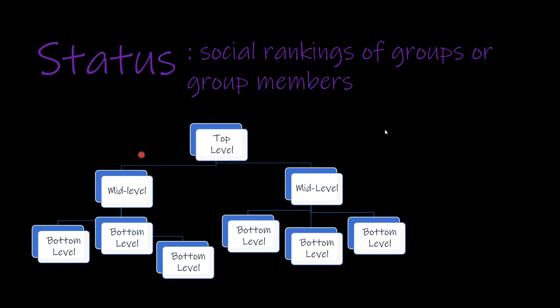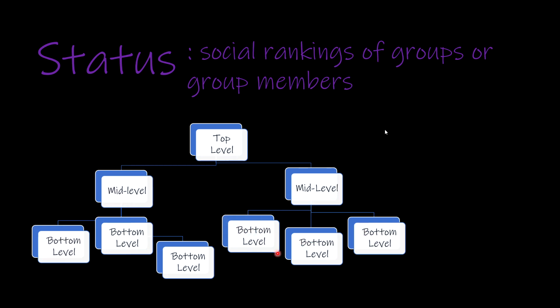Now, as we start over here on the bottom left, we've got an organization's formal hierarchy. And as you can see, we have top level, mid level, and bottom level within this hierarchy. And as we're looking at status, the person at the top level will have the highest status, people at the mid level will then have the next level of status, and people at the bottom level will have the next level of status. But even within each level of hierarchy, we'll see that status actually kind of changes.